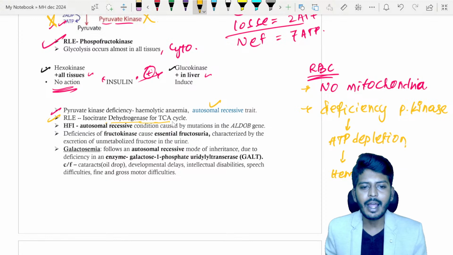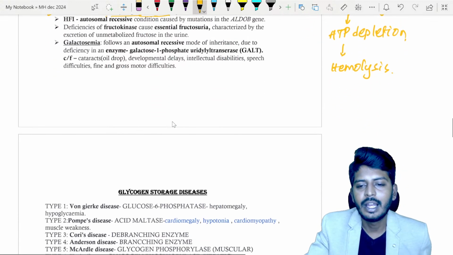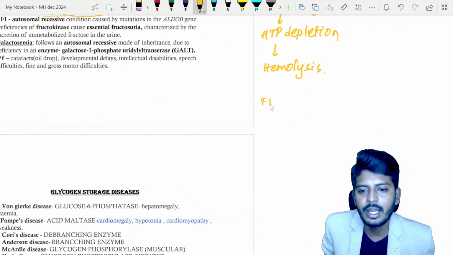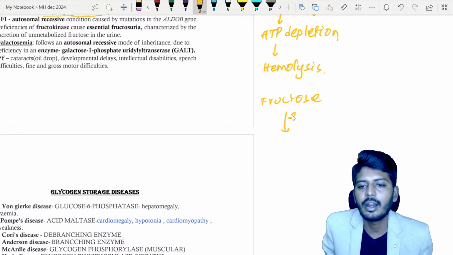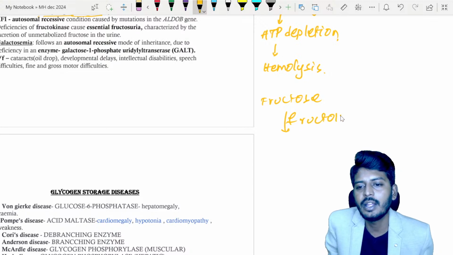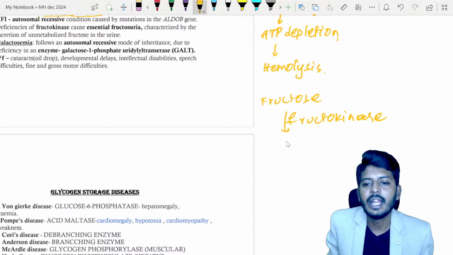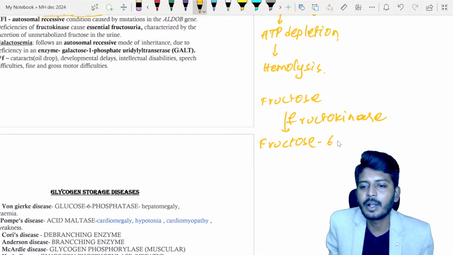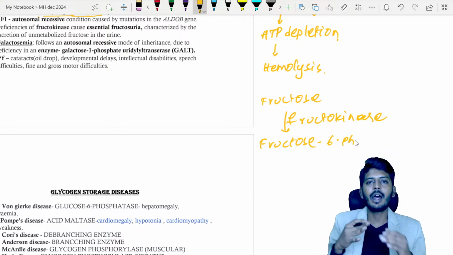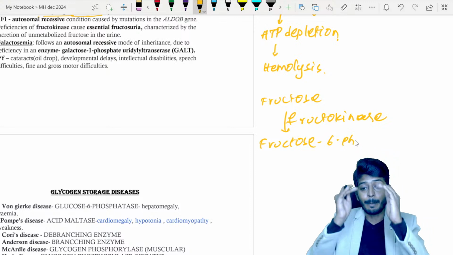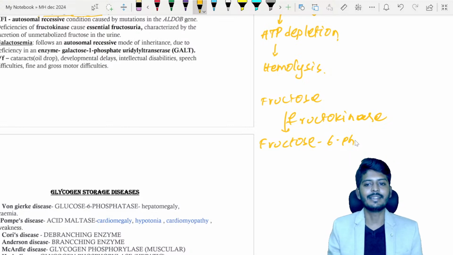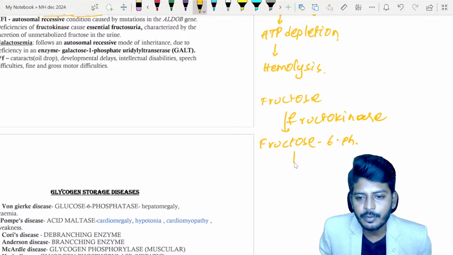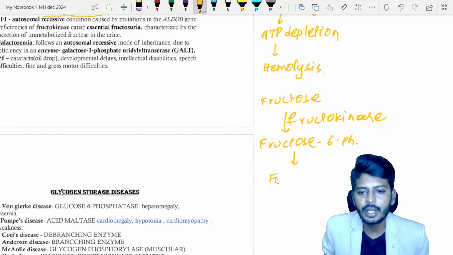Okay. Then let's talk about fructose. Quickly, let's talk about your fructose. Now, whenever you eat fructose, under the influence of an enzyme called fructokinase, it will form something called fructose 6-phosphate. So should we remember these steps or should we remember something else? Based on these steps, I'll be teaching you the diseases. Remember the diseases. Fructose 6-phosphate will further get converted into what?